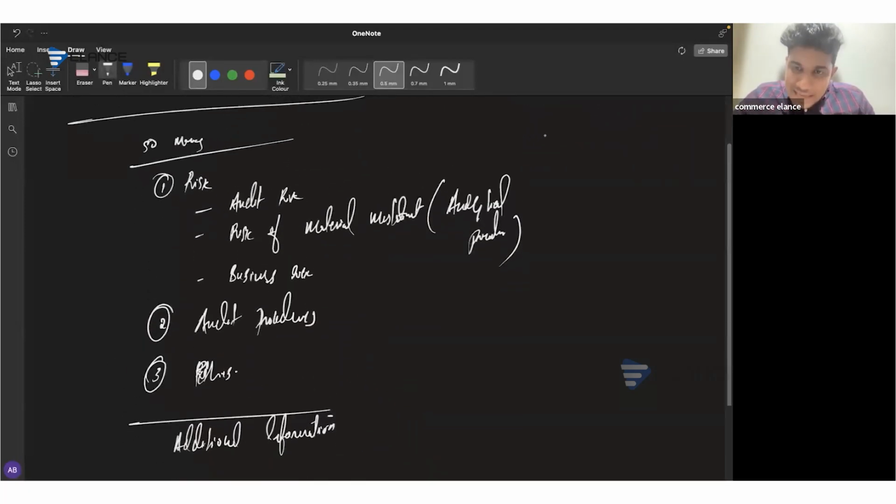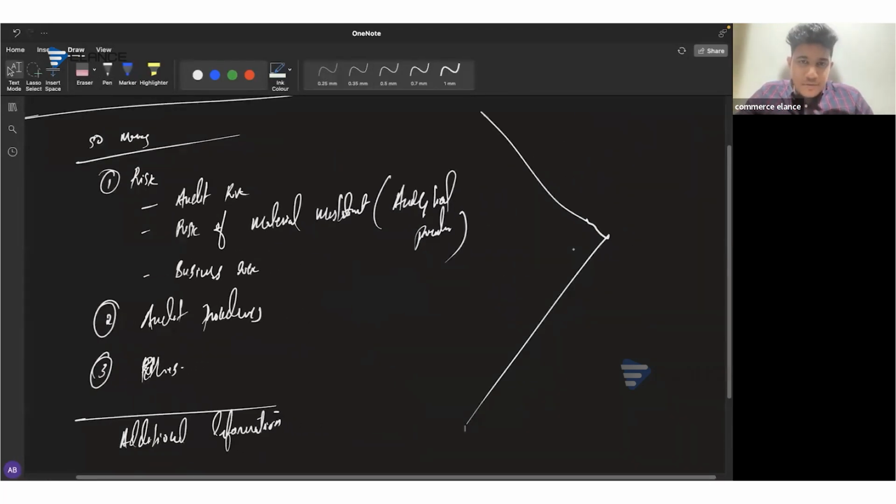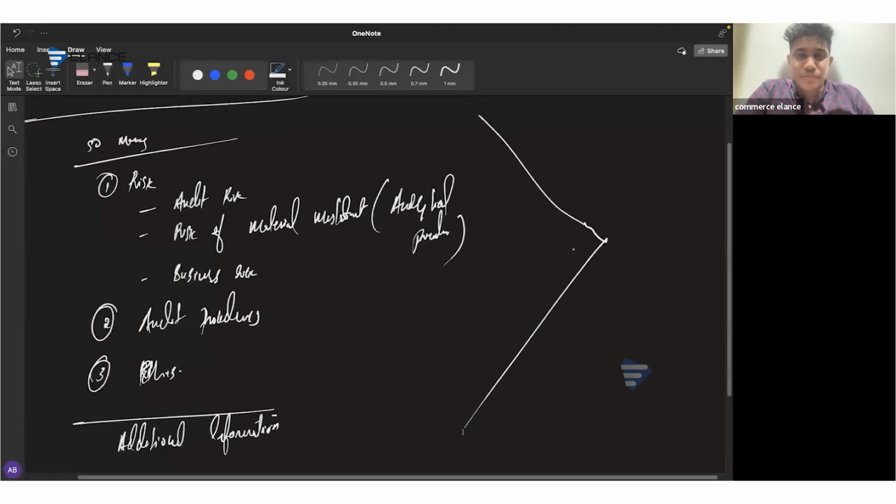In addition to these areas, the important thing you need to keep in mind is that the 50 marks question is not just a question on risk. I always used to mention that it's a combination of risk, audit procedures, and ethics. So there is a possibility that you might get more marks from the other areas than from the area of risk. You have to give equal importance to the audit risk part, and you must also give equal importance to audit procedures, ethics, and other requirements of the 50 marks question.